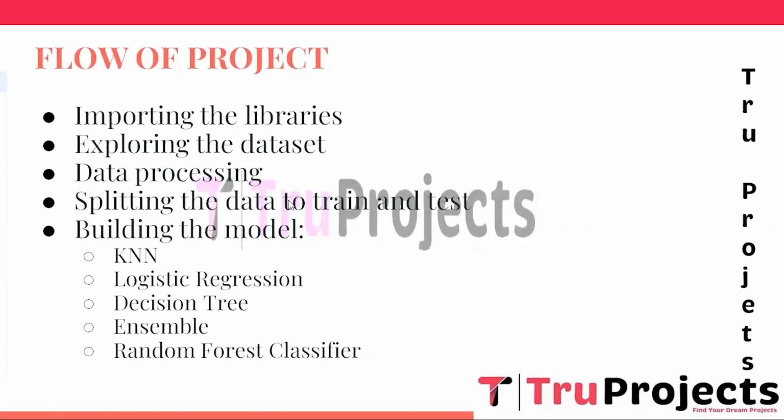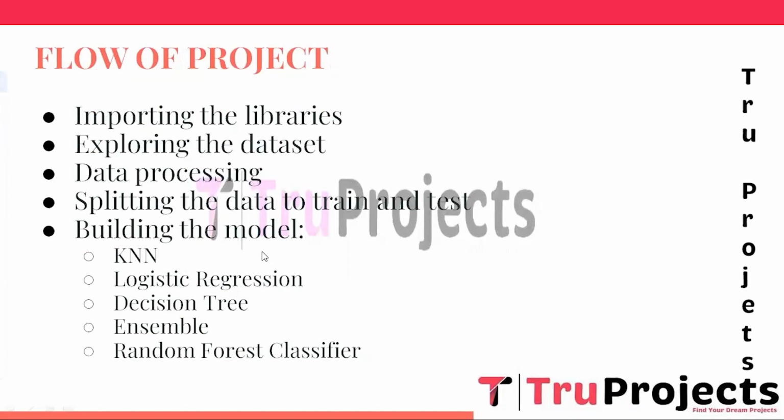And the fourth one is splitting the data into training and testing. The dataset is divided into two subsets, the training set and the testing set. The training set is used to train the machine learning models, enabling them to learn the patterns and relationships in the data. The test set is kept separate and is used to evaluate the model performance on unseen data, providing an estimate of its accuracy in real-world scenarios.